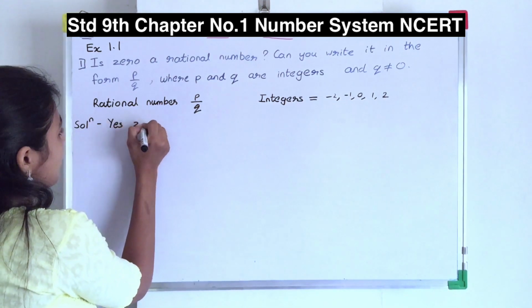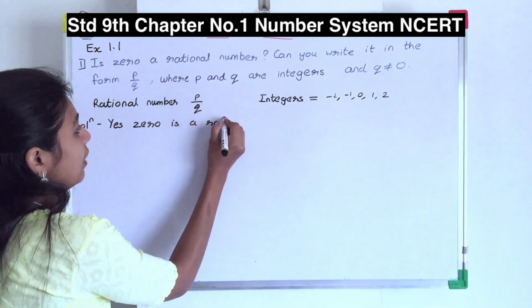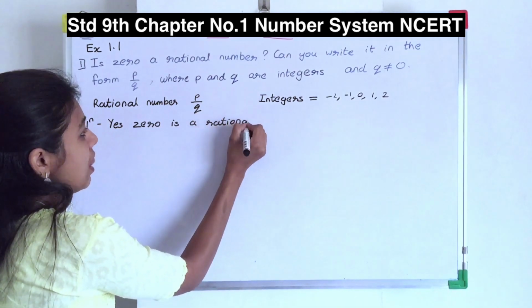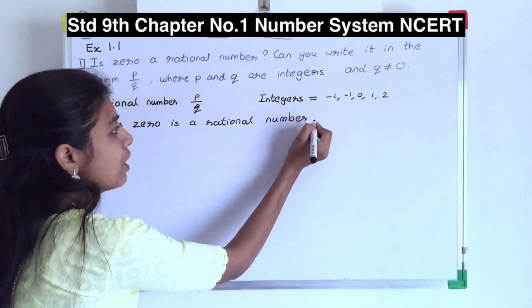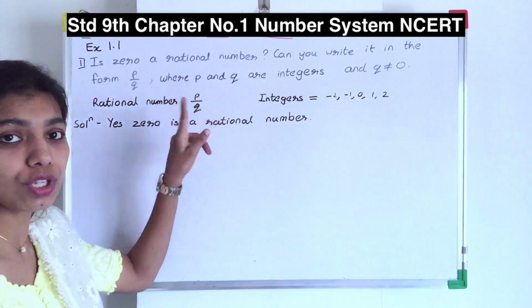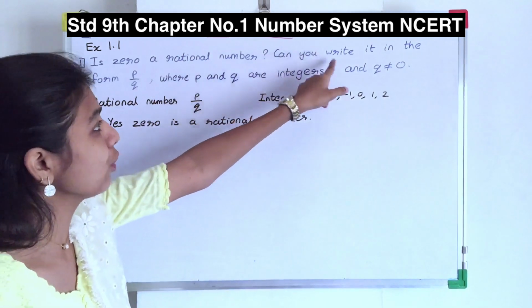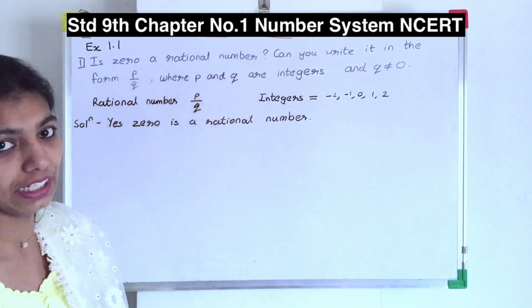Yes, 0 is a rational number. Understood? Why is 0 a rational number? Because P can be 0 but Q should not be 0. Can you write in the form of P upon Q where P and Q are integers?